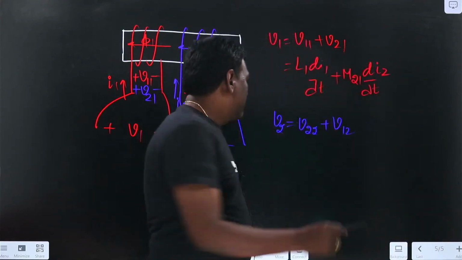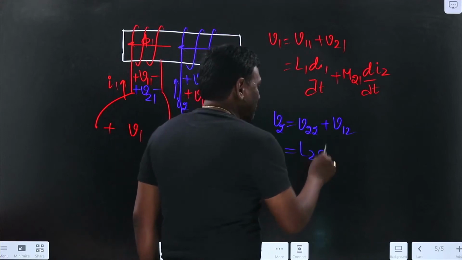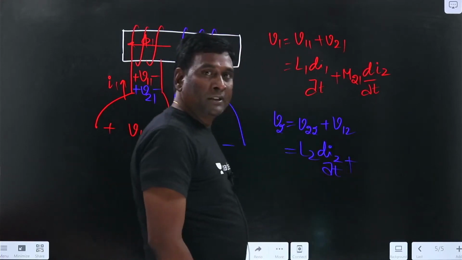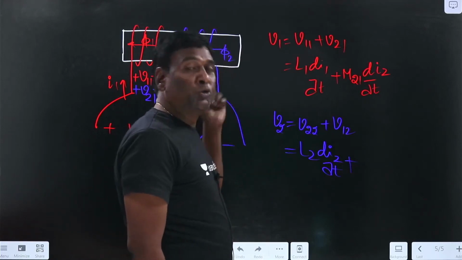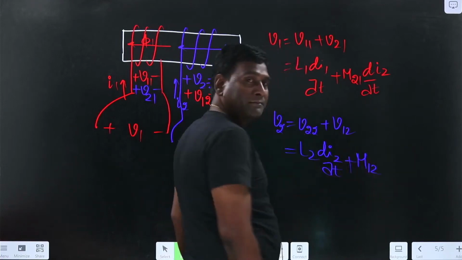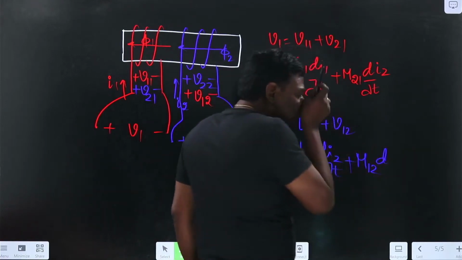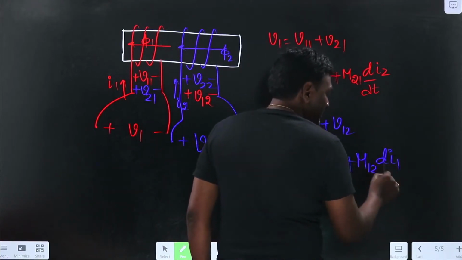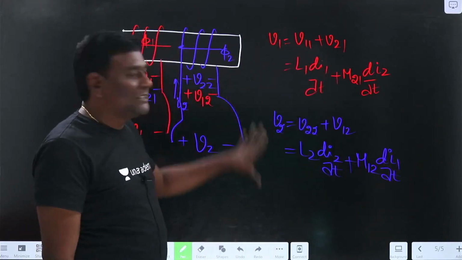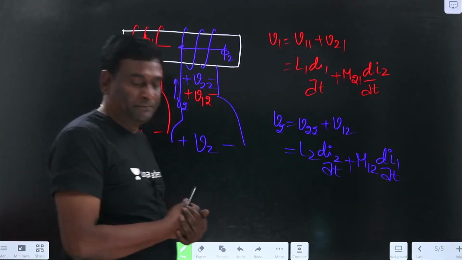V2 self is going to be L2 di2 by dt, plus, because of the first coil induced voltage in the second, M into di1 by dt. Okay, in this way we are going to form equations.